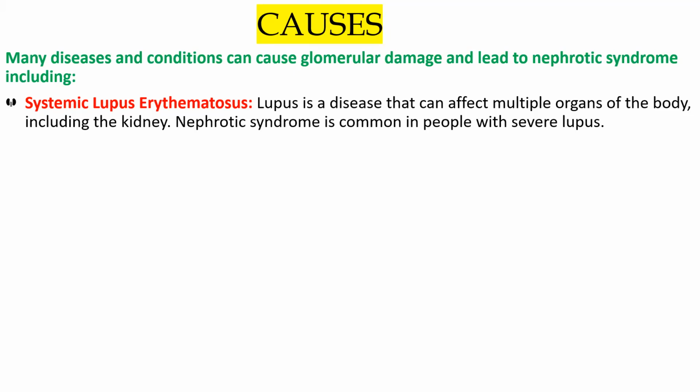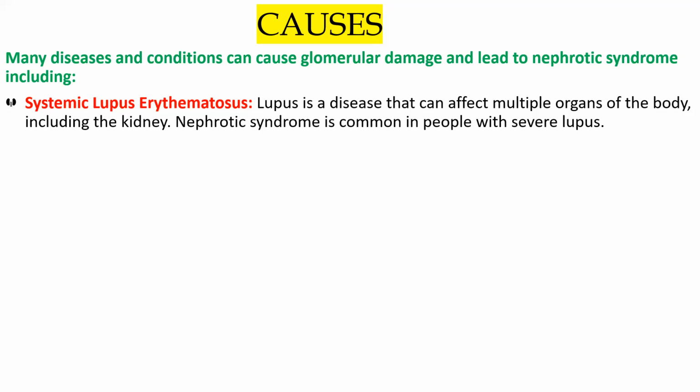Nephrotic syndrome is common in people with severe lupus. For those who have lupus disease, where multiple organs are damaged, developing nephrotic syndrome is very common. Systemic lupus erythematosus is the name of the disease.